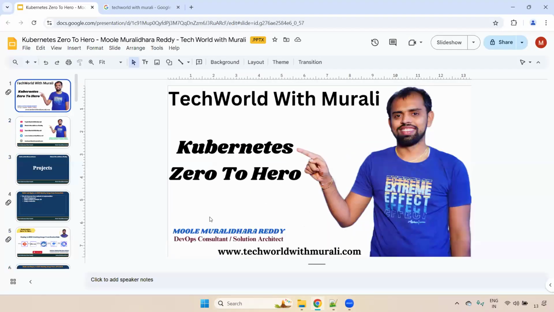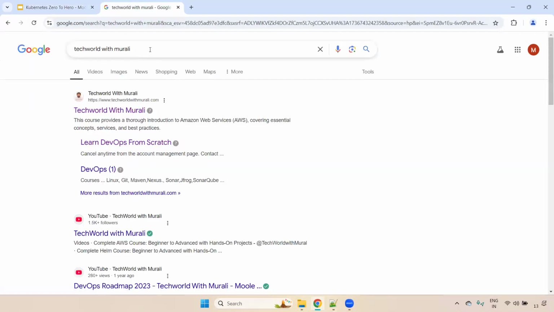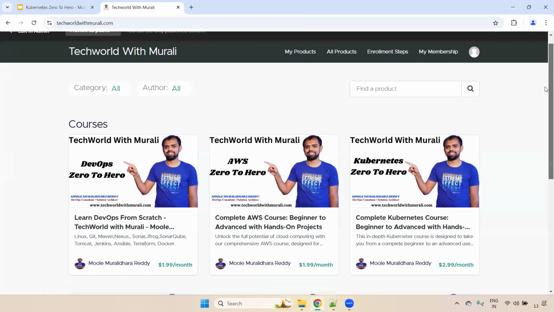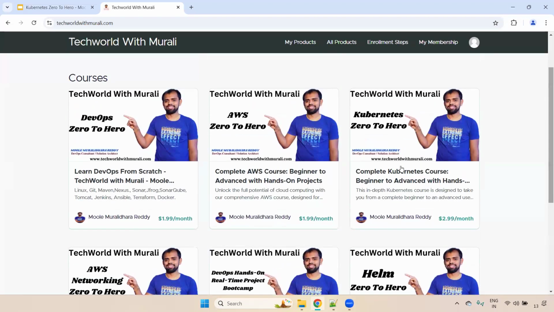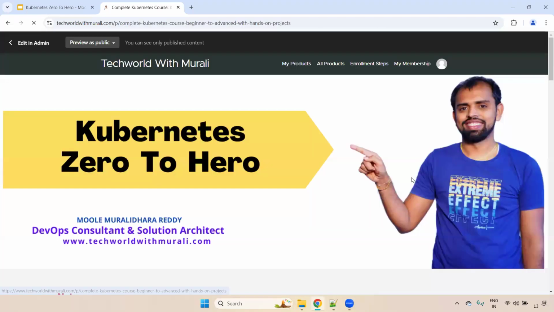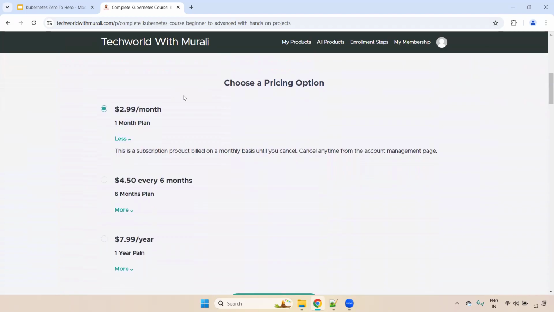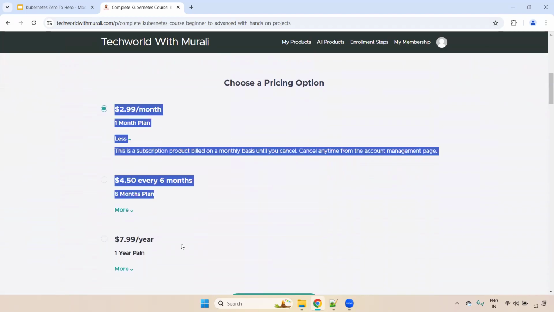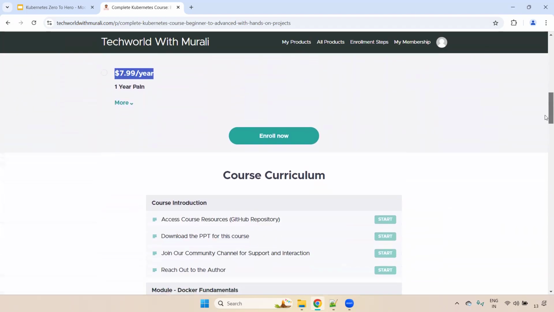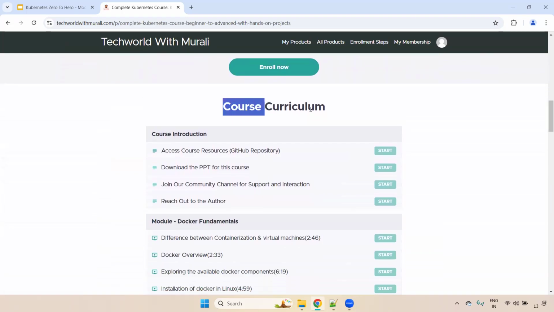For that, you can go to Google and type TechWall with Murali, and here we can see the TechWall with Murali website. Now you can click this one, and here I have published multiple courses, and we can see the Kubernetes course. Now we can click this one. Here I have mentioned different plans: a 1 month plan, a 6 months plan, and a 1 year plan. Then you can come down, and here we have the course curriculum.